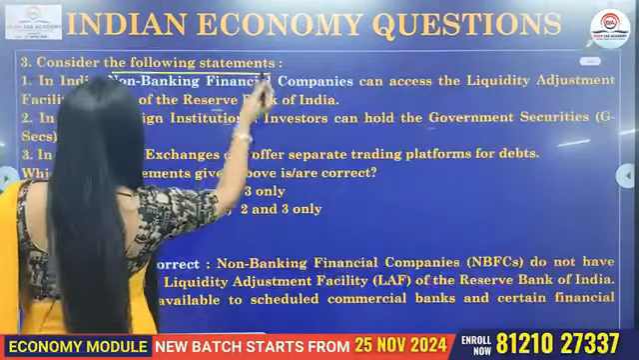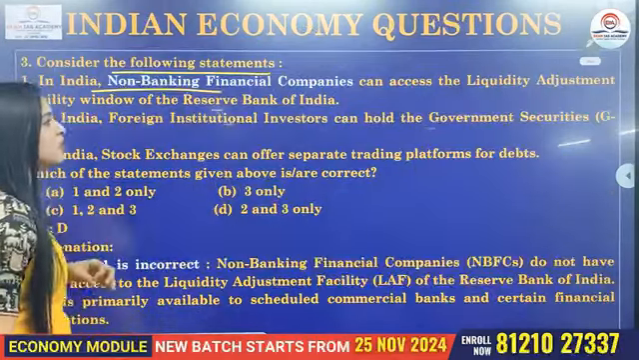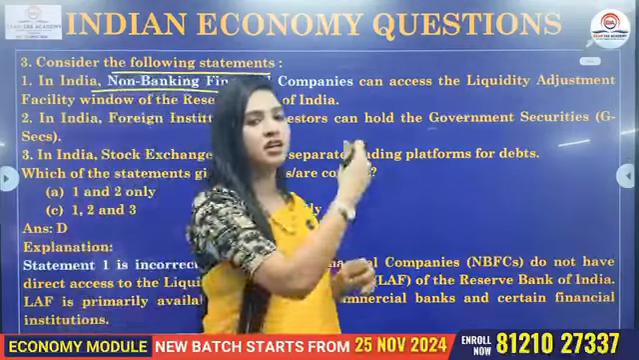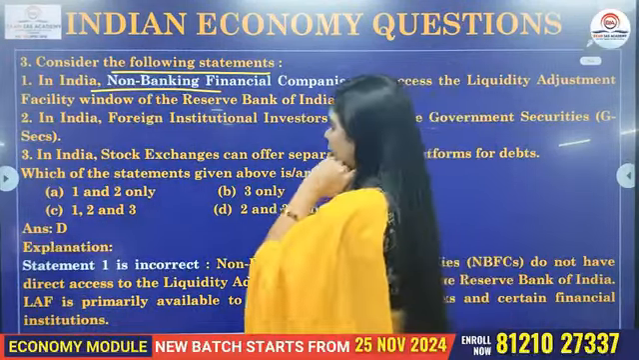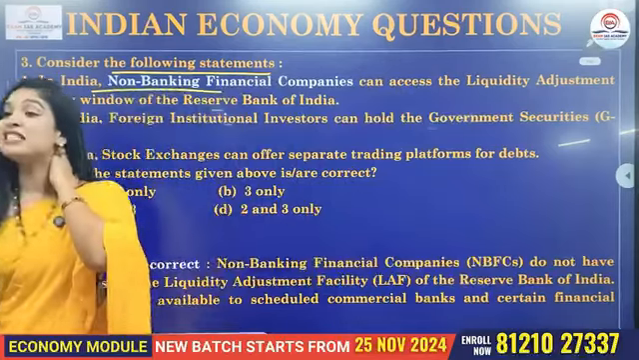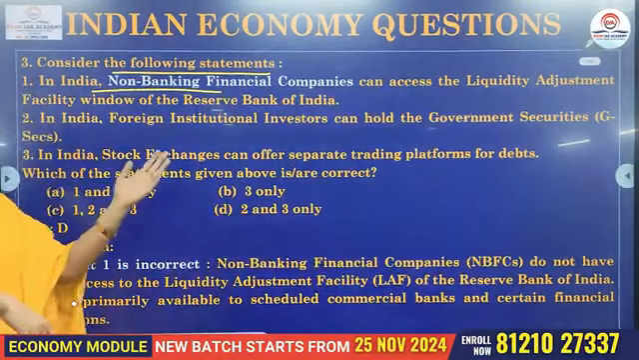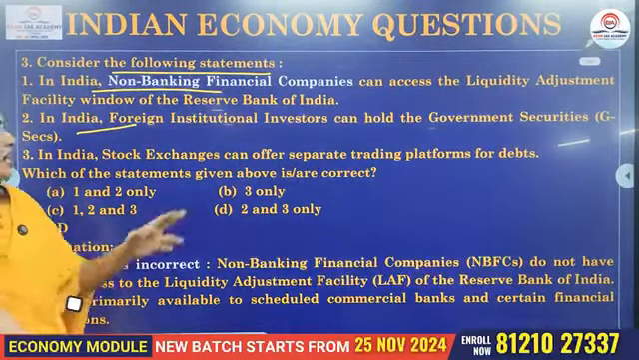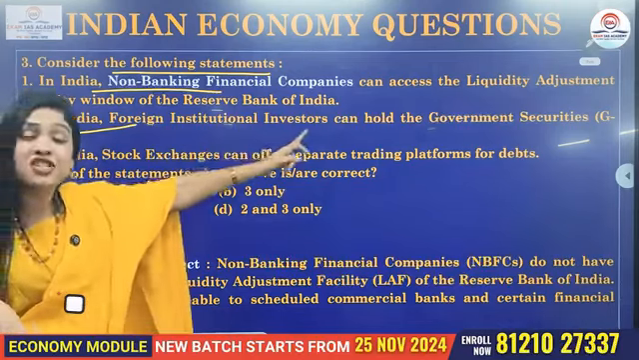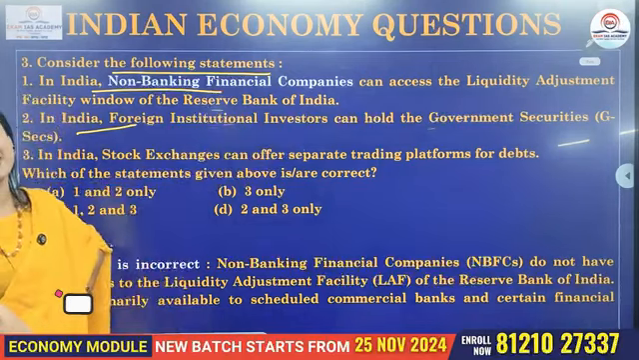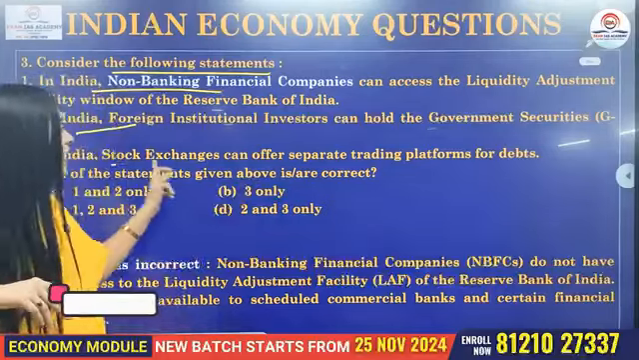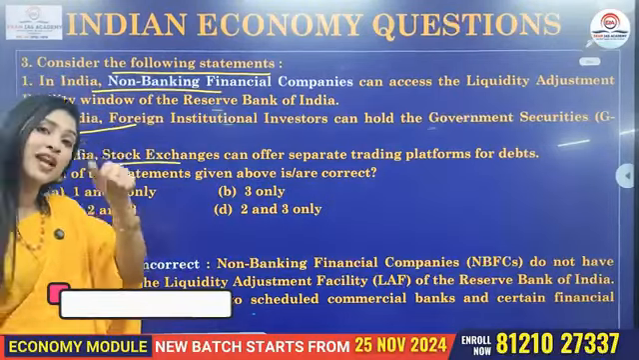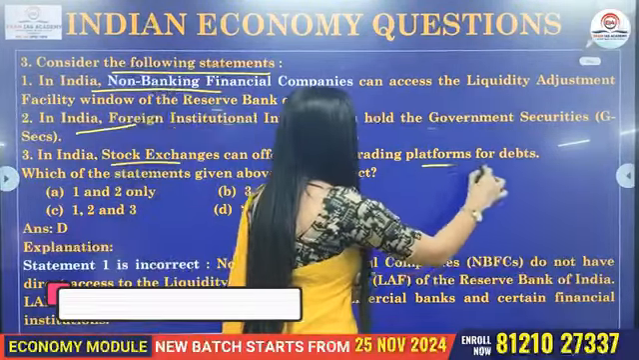Consider the following statements. The keyword is non-banking financial company. The first statement tells that they can access what? The LAF, Liquidity Adjustment Facility window of the RBI. The second one tells that in India, foreign institutional investors can hold G-Sec, that's government security. And third, in India, stock exchanges can offer separate trading platforms for debt.